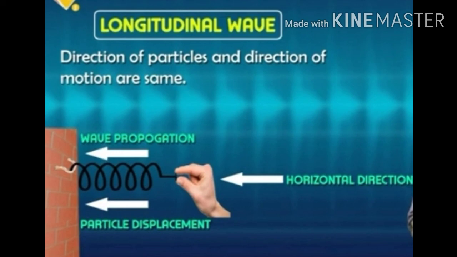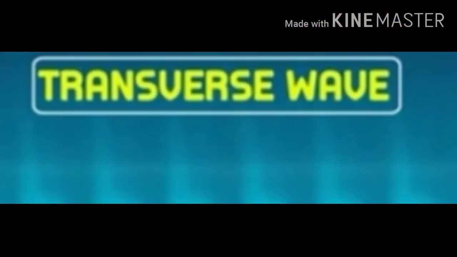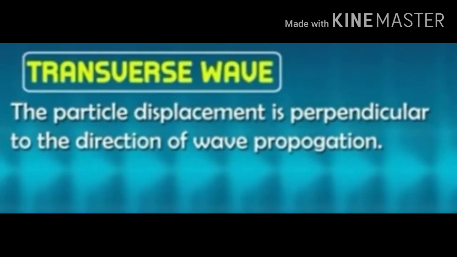Clear? Now next, अर्को चाहिँ हामीले के पढ्नु पर्यो? The transverse wave. What is a transverse wave? Actually the transverse wave is a light wave. Example is light wave. Sound wave को के रहेछ? Longitudinal. Transverse wave चाहिँ के रहेछ? Light wave. Now the particle's displacement is perpendicular to the direction of wave propagation.